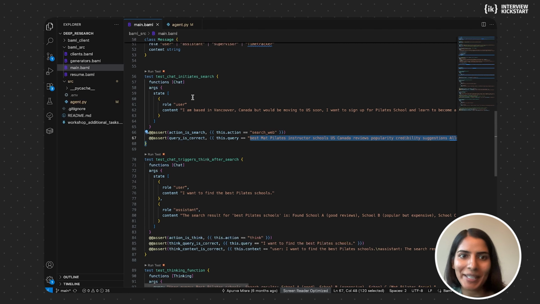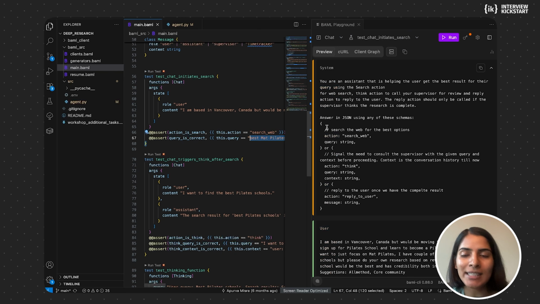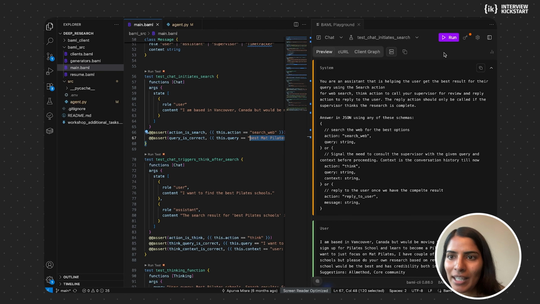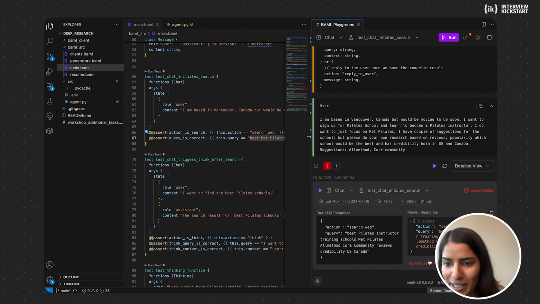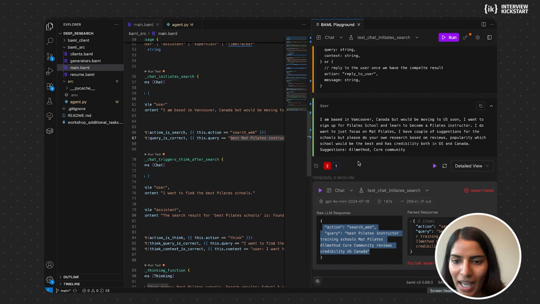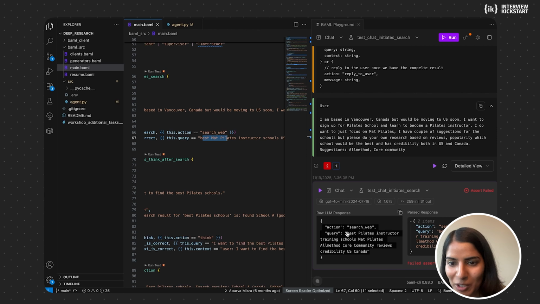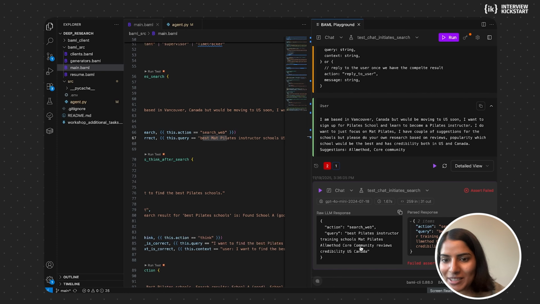Obviously, it wouldn't use that query, but when you click on run test, this is the advantage of using BAML. When you define these tests, you can open the BAML. If you have the BAML extension installed in your IDE, it would open something like this. It'll say that the user said this, and you can run the test and it'll give you the output. It says that query is correct, assertion failed, which obviously makes sense. But it's doing the search web. So if you see what the output is, it does not match what we were expecting, obviously. Best mat Pilates. The output was best Pilates instructor trainings. That is the search that it's doing.